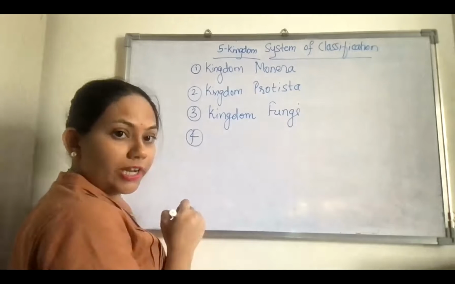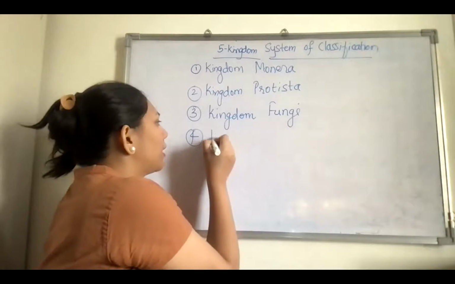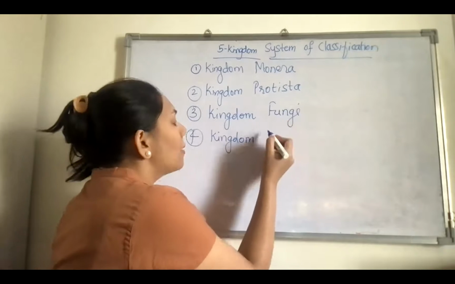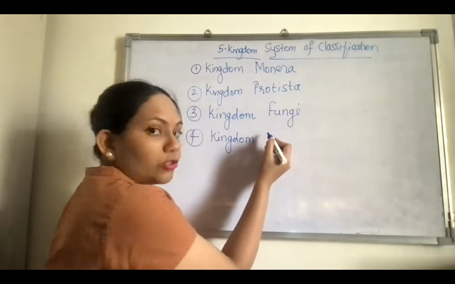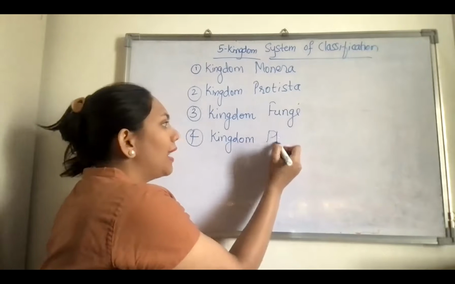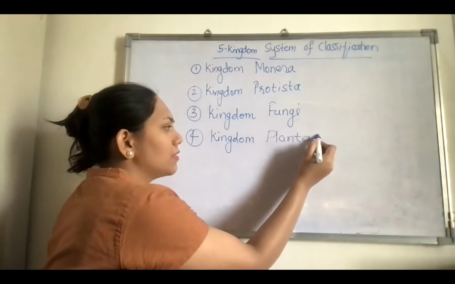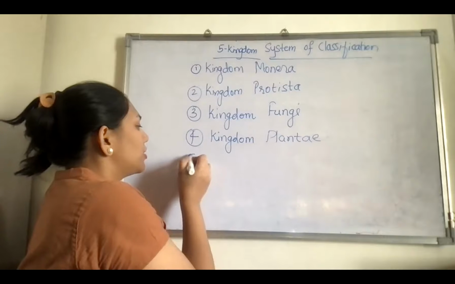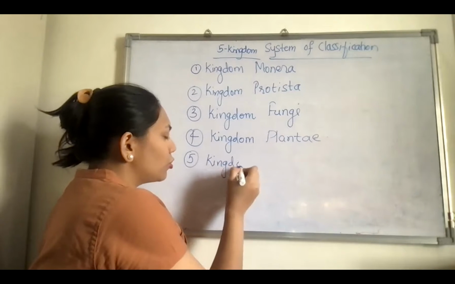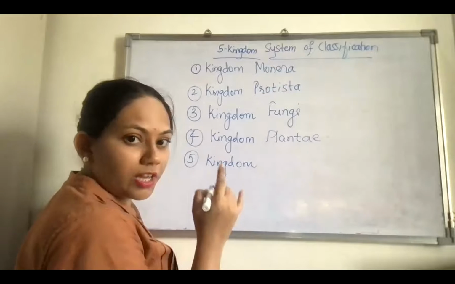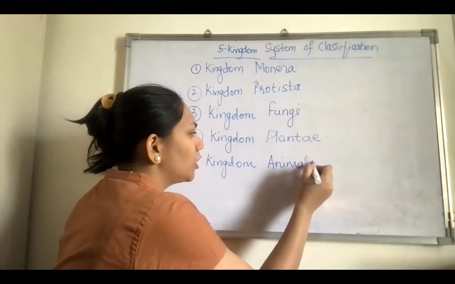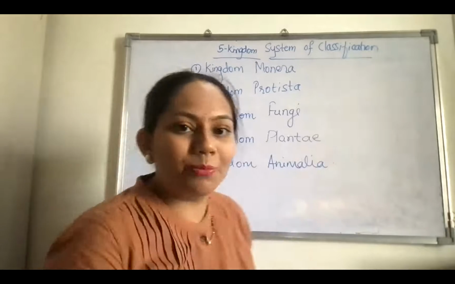The next kingdom is that of all green plants that can prepare their own food by photosynthesis, multicellular and of course eukaryotes. So here we have kingdom Plantae, all green plants. Next is the kingdom whose cells do not show the presence of a cell wall, and all animals belong to the group of kingdom Animalia.